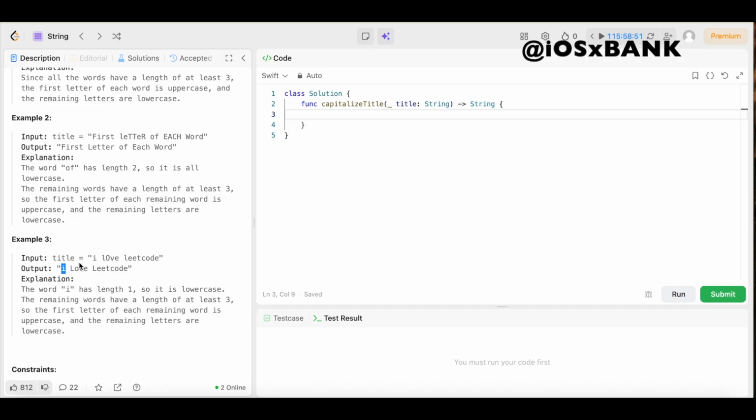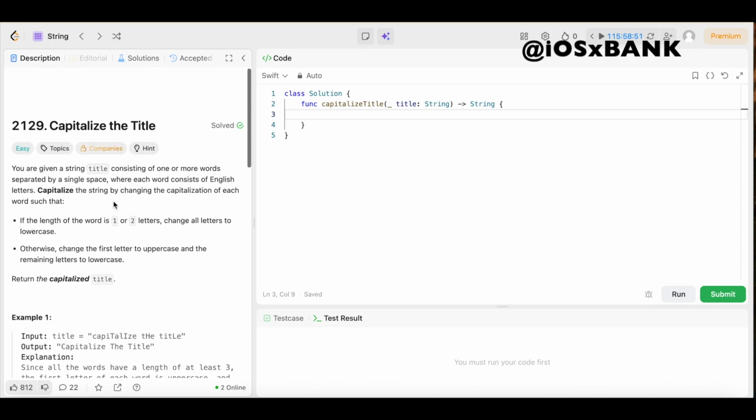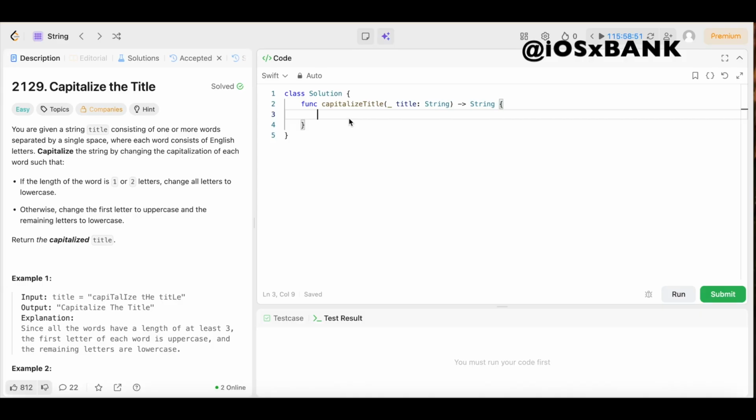I only has one character, so it remains lowercase. Explanation says the word I has length of 1, so it is lowercase. The remaining words have a length of at least 3, so the first letter of each remaining word is uppercase and the remaining letters are lowercase. Boom, y'all. So I hope that makes sense to y'all.